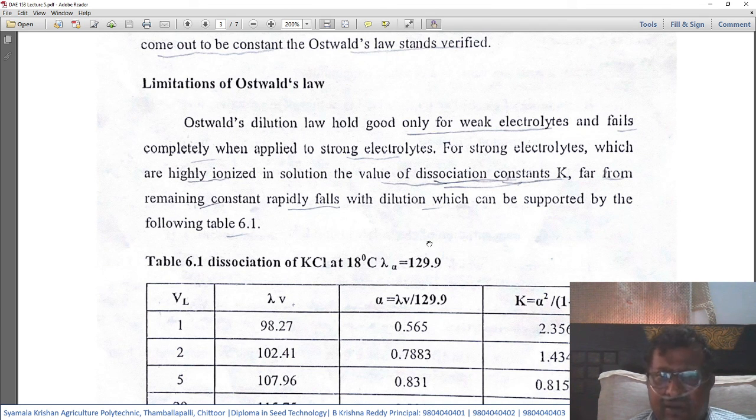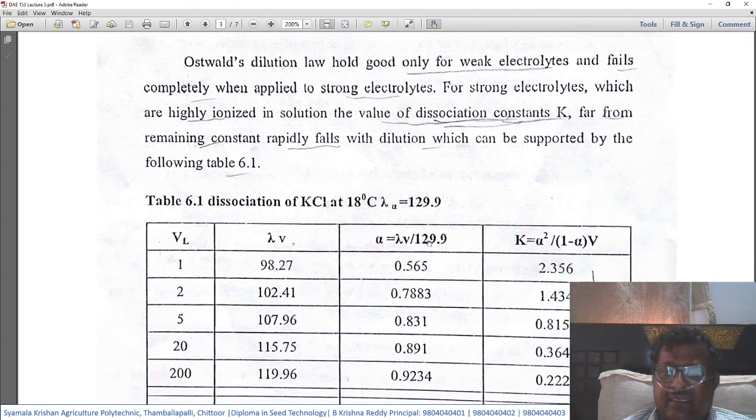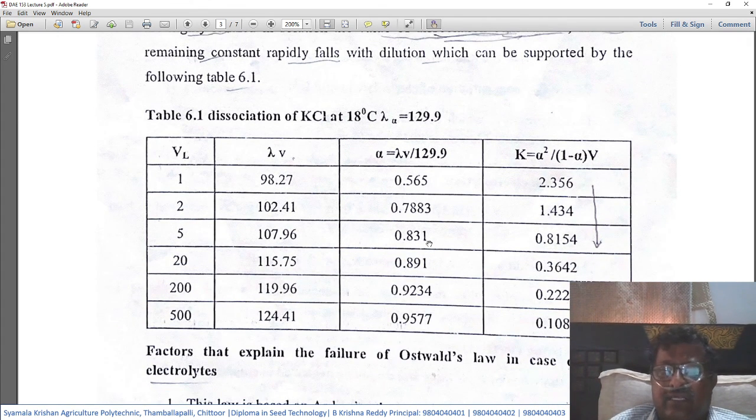Whenever the strong electrolytes are there, the ionization is very high. So instead of K remaining constant, it rapidly falls with dilution. When dilution increases, the K values get reduced drastically. This is seen in the table also.